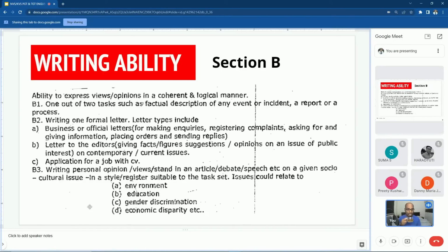If you have any questions, you can ask me, Ghosh. Danny, Preeti, any questions with the syllabus? No, sir. Can you show us more questions based on writing skills? Sure. I have given you two examples. Once we complete the entire writing ability, with different topic explanations, I have set almost 10 to 15 questions, and we'll practice at the end. Those two questions were shown as examples so that you understand how to prepare this writing ability part.